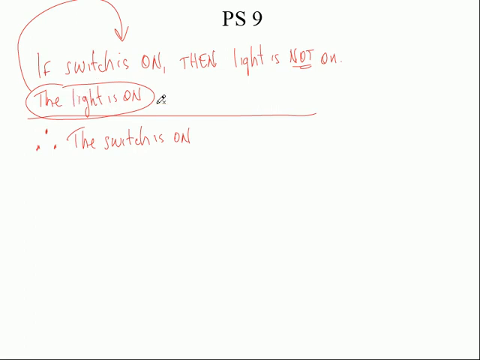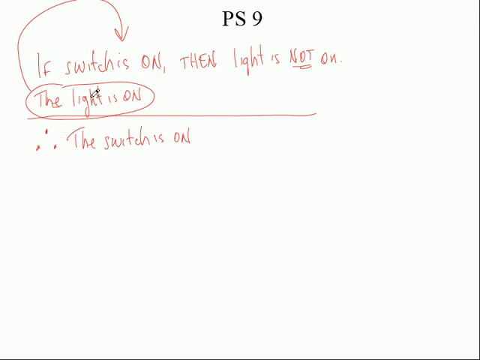But just remember this, that this minor premise has to relate to the if part of the major premise. So this says if the switch is on. What if this thing right here said, okay, Bobby, turn the switch on? It says if the switch is on, then the light is not on. Well, Bobby, turn the switch on. Then what can you conclude? Then the light's not on. Right, it's off. Then you can conclude that, couldn't you?